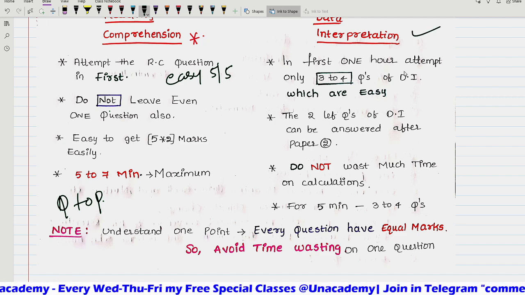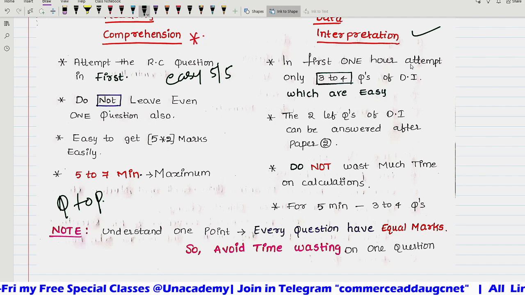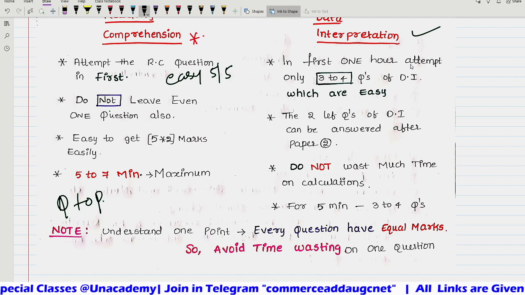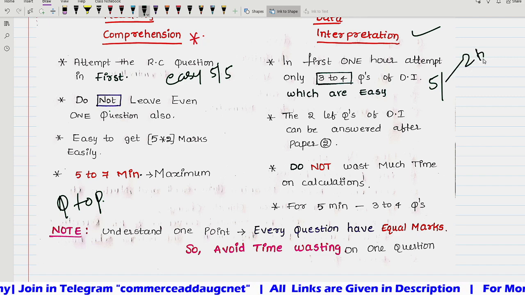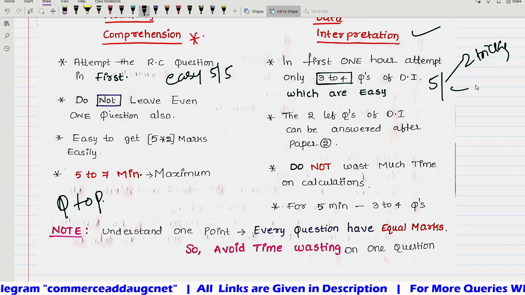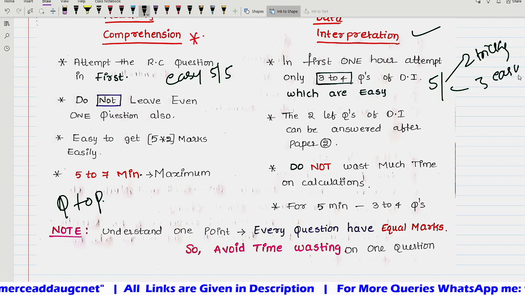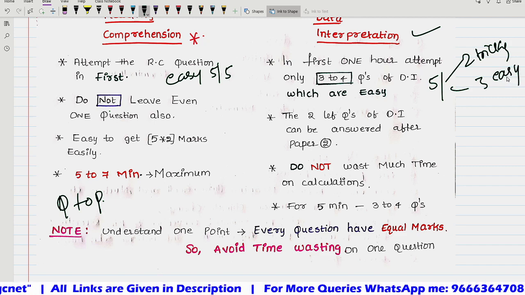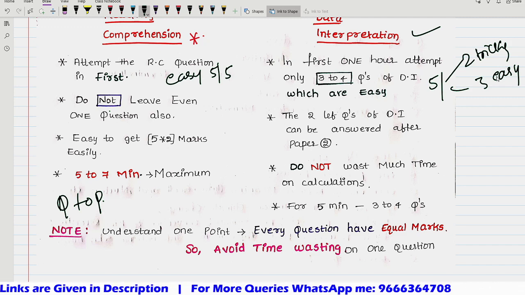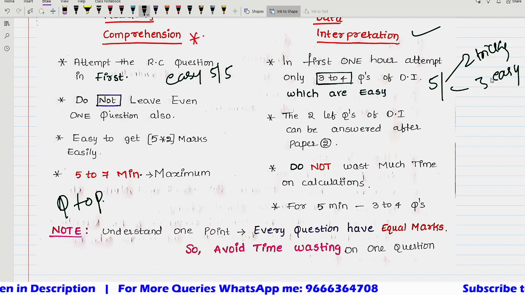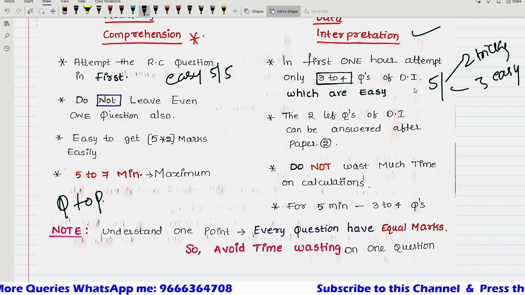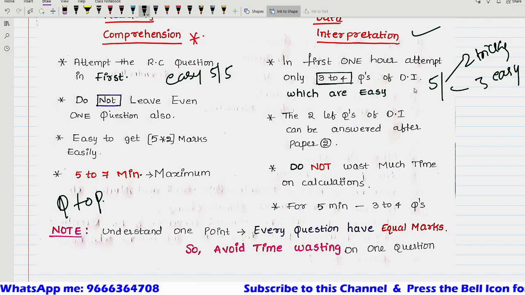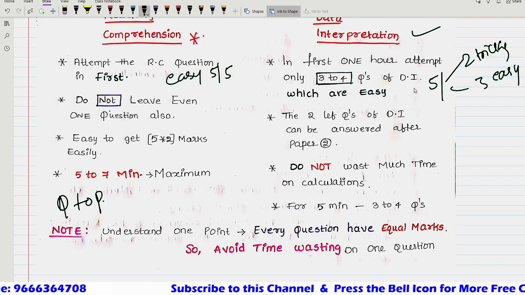And data interpretation, how to tackle it. In the first hour, attempt the 3 to 4 easy data interpretation questions, because out of 5, 2 will be tricky and 3 will be easy. Based on the data, you can easily calculate the 3 questions. But the 2 questions need to be solved in depth. The 2 leftover questions can be answered after completing paper 2, when you will get time. So you can answer those 2 questions slowly.